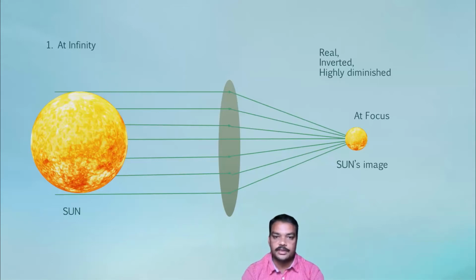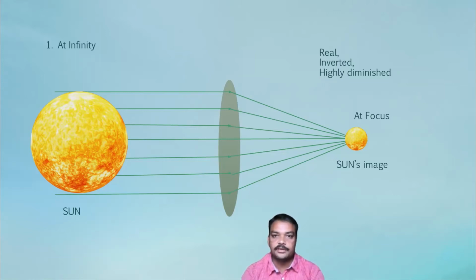That point is known as the principal focus. One can find at the focus, as like the sun, a bright spot can be obtained on a sheet of paper. That is known as the sun's image.